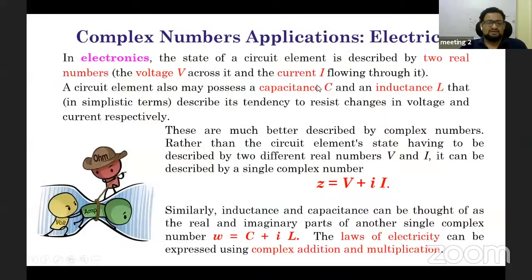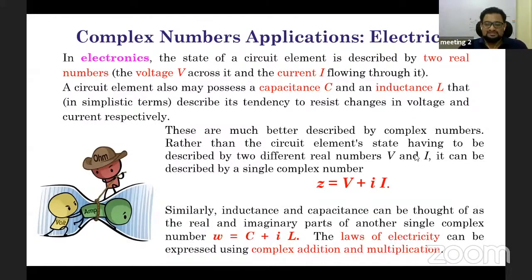The other very famous example: whenever you search about complex numbers on the internet, this is the first example you get. They explain complex numbers with the example of a circuit, which is made up of voltage as well as current. Voltage and current should go together; they are not separate entities.